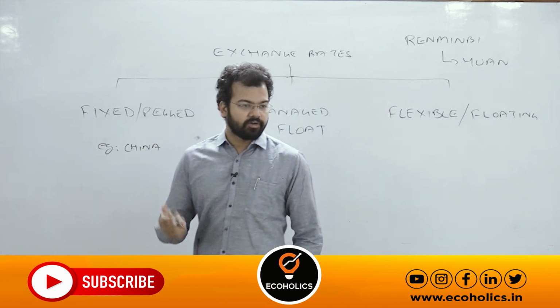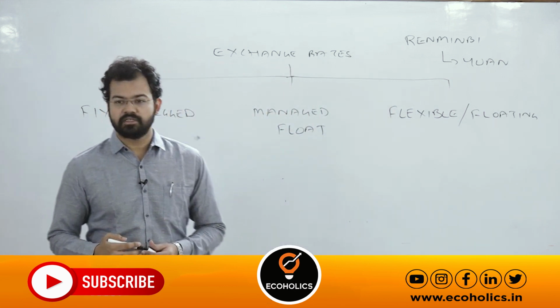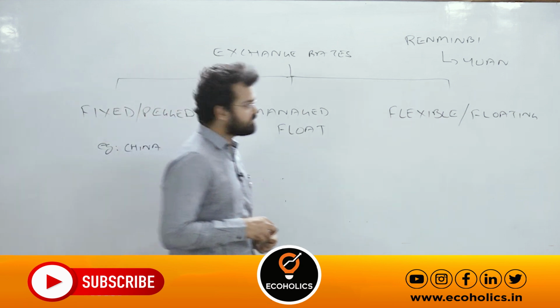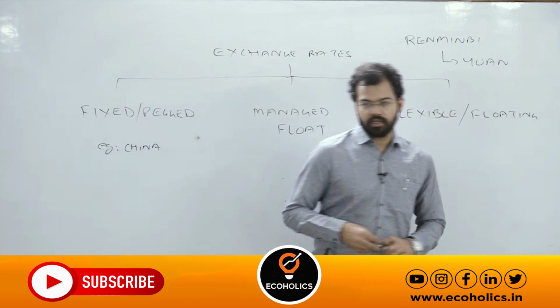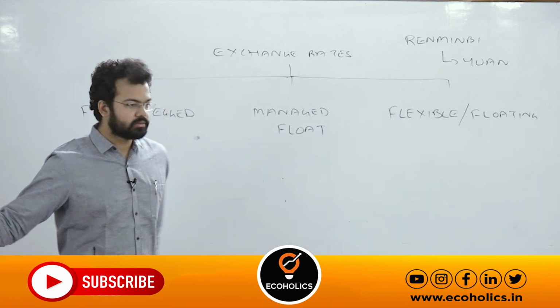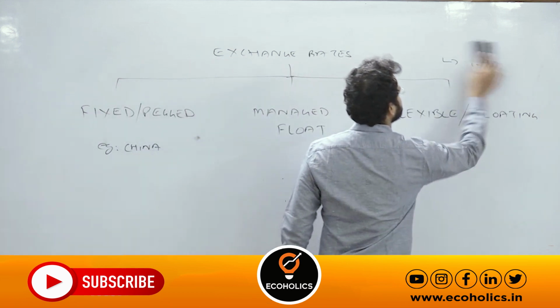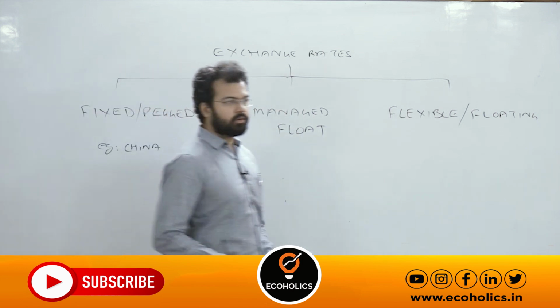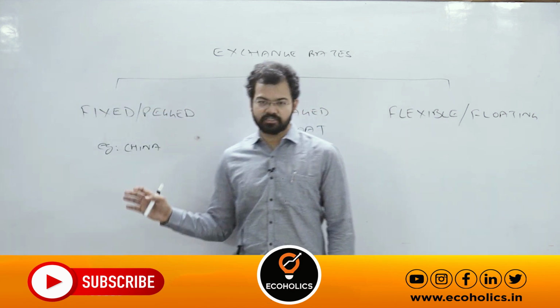Like for example, in the United Kingdom, the currency is sterling, pound sterling. Pound is the unit to calculate that currency. So renminbi, and the unit is yuan. I'll explain what is devaluation, what is revaluation, but first just understand fixed exchange rate.